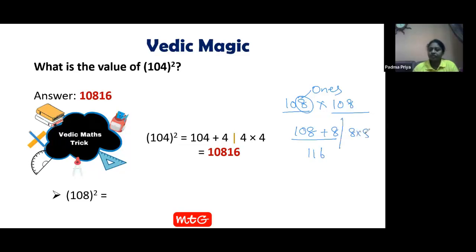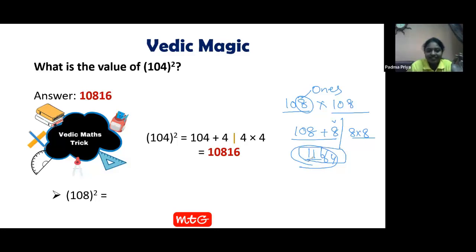I don't understand how we can multiply 8 by 8 and then get the answer. You're asking for the reason for the trick? No, that reason for the trick I'm not going to explain to you. I don't want you people to run away. You just need to know the trick: for the number, you add the last digit, 116. And the last digit, if you multiply by itself, you'll get 64. Both parts, if you put together, you'll get the answer.